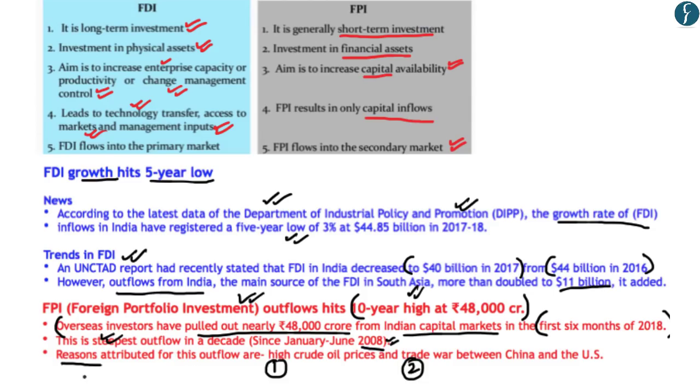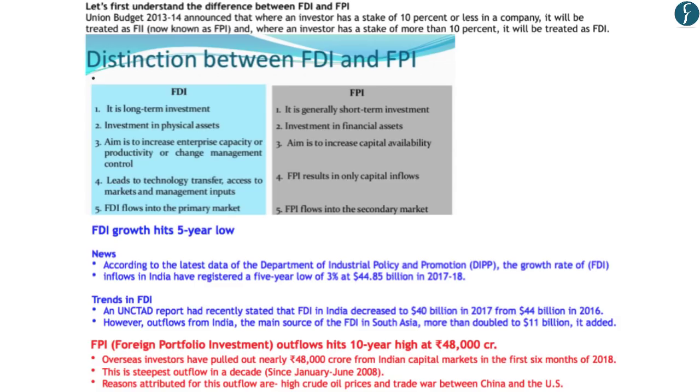Now, apart from this, there is also a third reason, wherein the US Federal Reserve is providing a high interest rate in the US market. And because foreign investors are able to get a better return in the US market, they are taking out money from the Indian capital markets. Now, hopefully, up to here you have understood the differences between foreign direct investment and foreign portfolio investment. And moreover, you also understand why both of these articles are in the news.